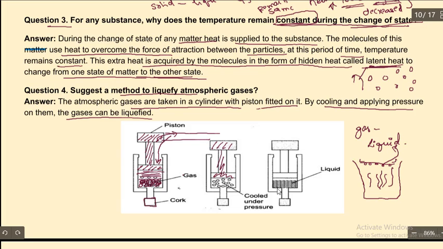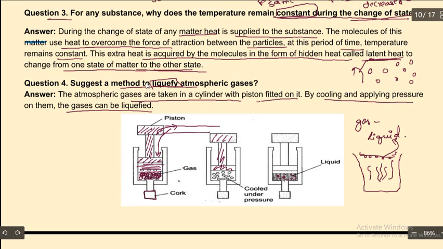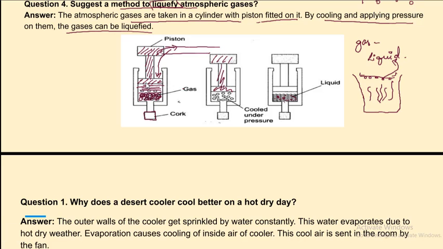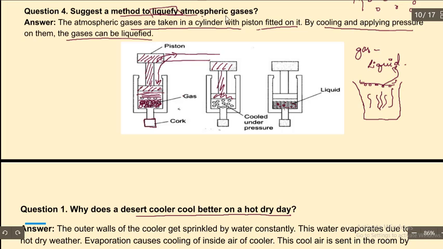The loosely arranged molecules turn into something like a liquid. And this process we are going to call what? Liquefaction, or liquefying atmospheric gases.